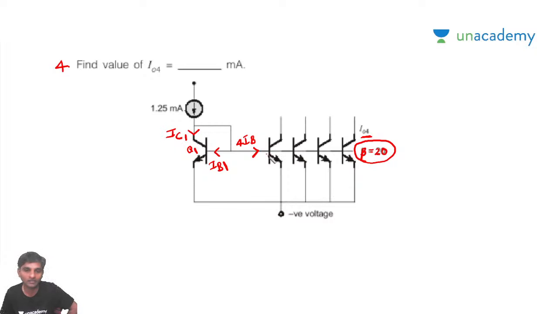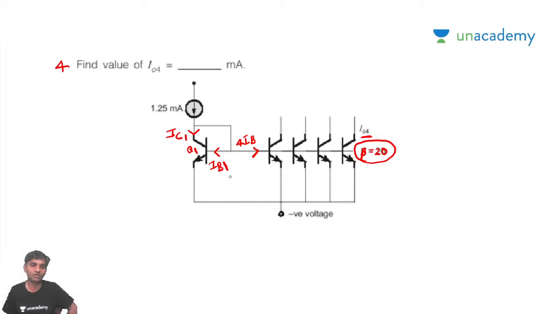To confuse you, he has given the value of beta. So don't consider this problem as a problem of large beta value. If you think beta large is given, that will be a problem, right? Don't think that IB is going to be 0 all the time. Generally, in a current mirror, he will clearly mention that beta is very large. If beta is very large, we can think that IB is going to be 0.